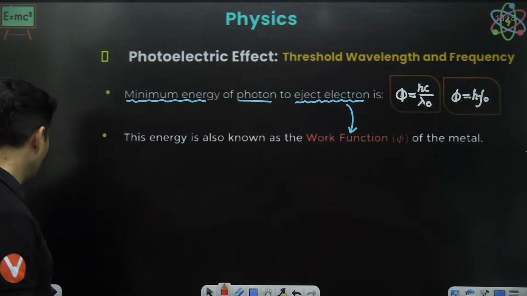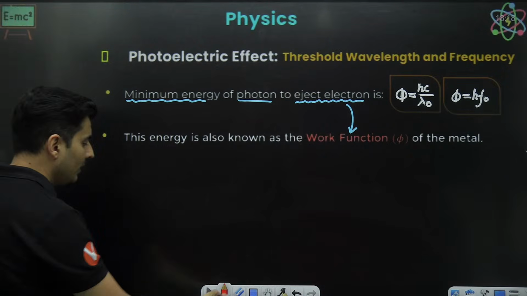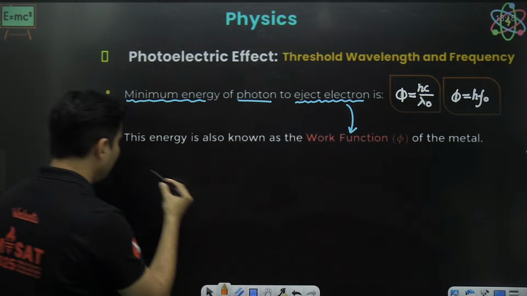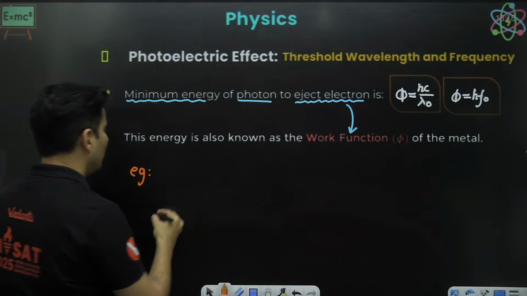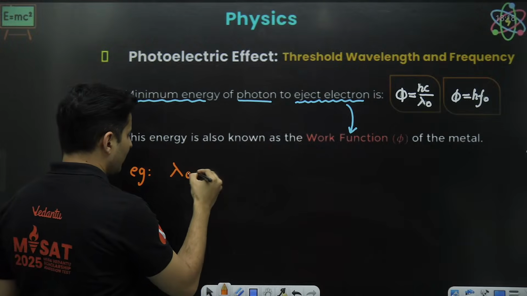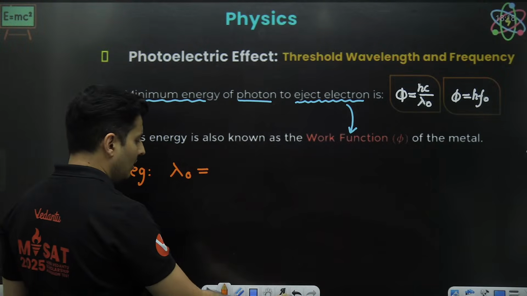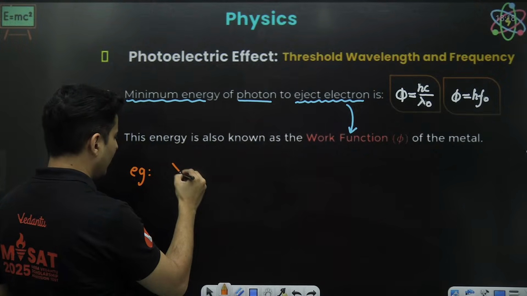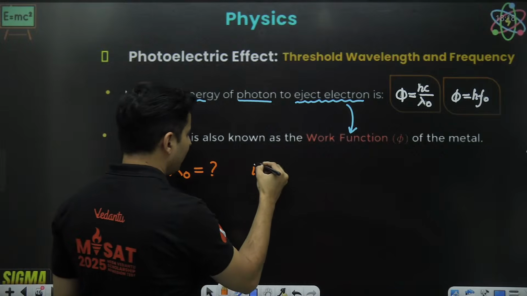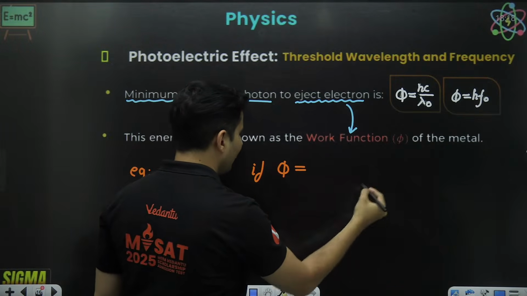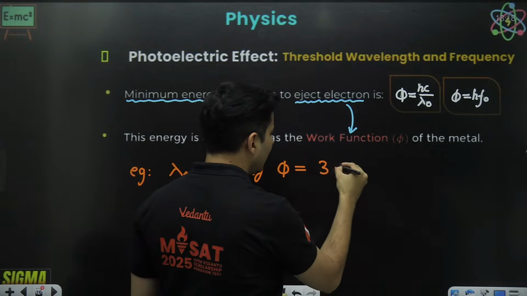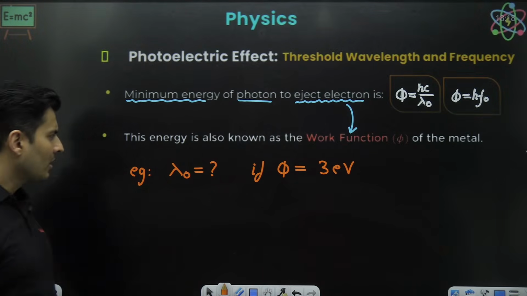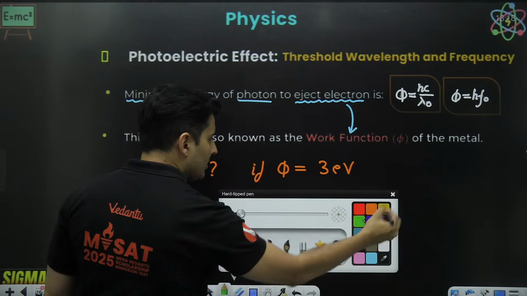Simple. Just to give you a simple example of threshold frequency and the work function: you have to find the threshold wavelength if the work function is given to be 3 electron volt. How do we solve it? Straightforward.